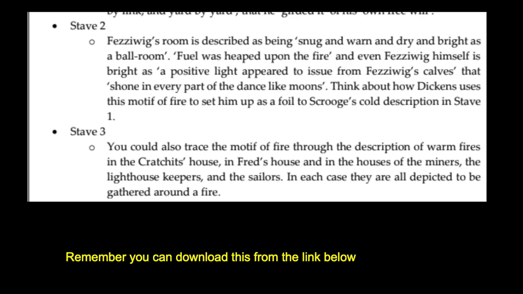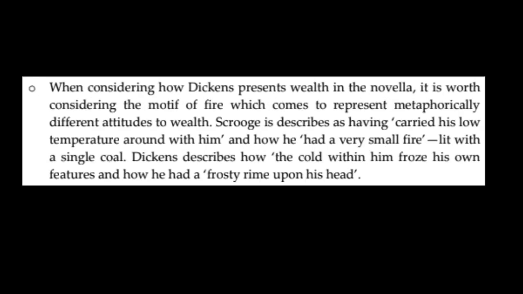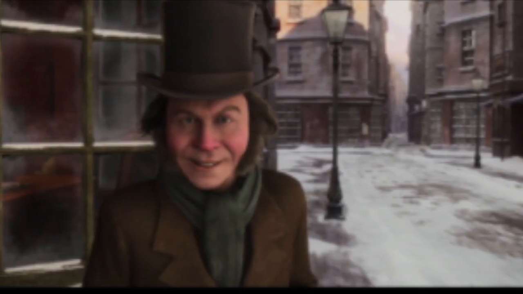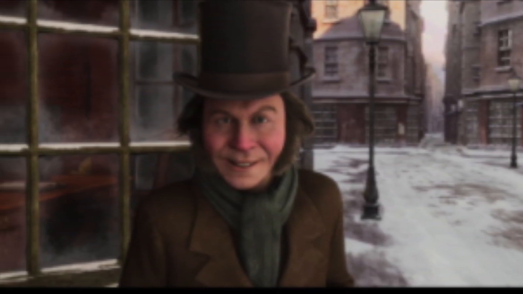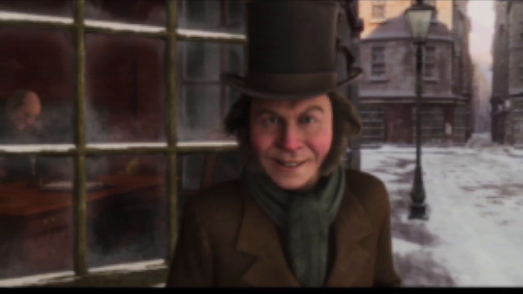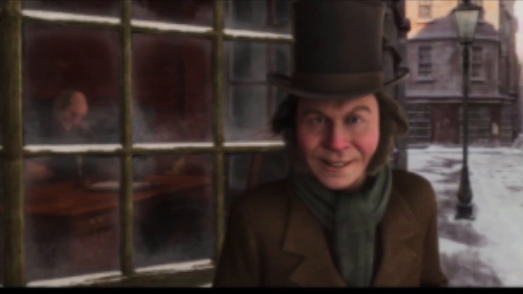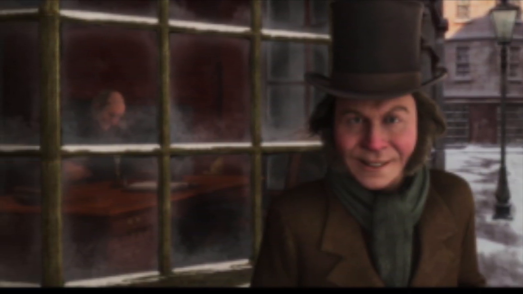So a great thing to contrast that with would be the cold imagery of stave 1. Scrooge is described as having carried his low temperature around with him. He's described as having a frosty rime upon his head, a metaphor implying both his white hair colour, because a frosty rime is the ice you get on the ground in mornings, but also, of course, connoting his coldness. And perhaps most importantly, when describing Bob Cratchit, his employee, Dickens describes how Bob Cratchit had only a single coal at the start of the novella, and he's cold, he's shivering, he's warming his hands on a candle.